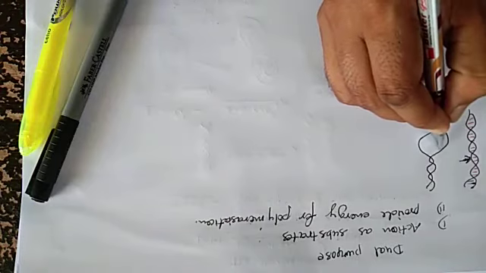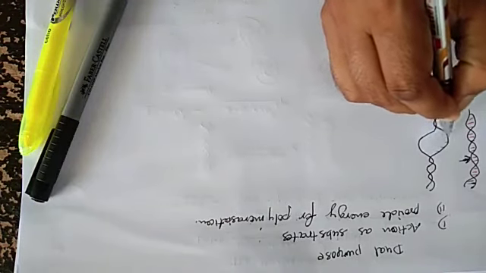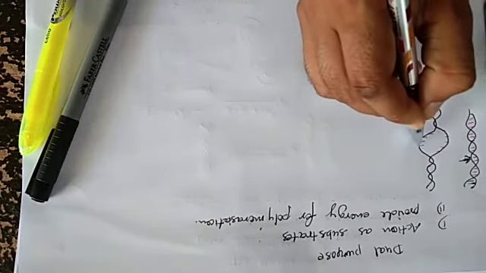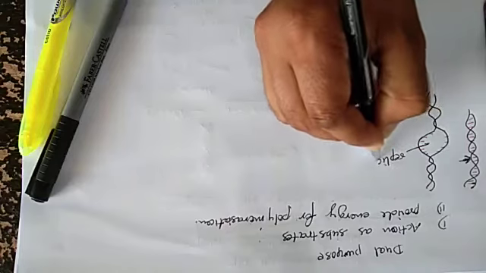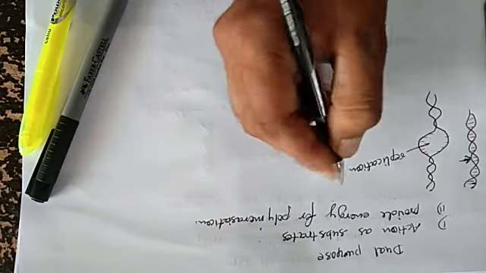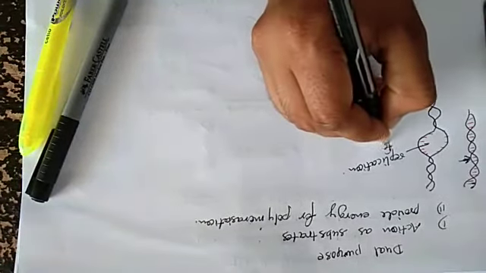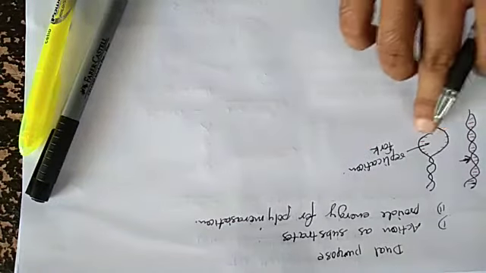That open part in DNA is known as the replication fork.